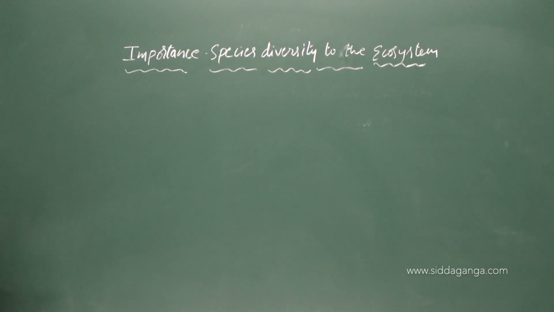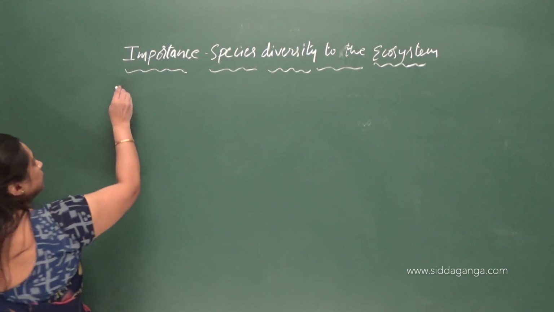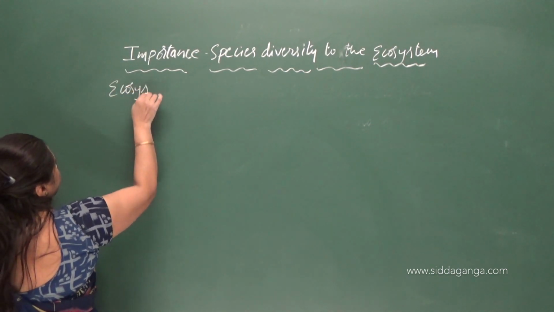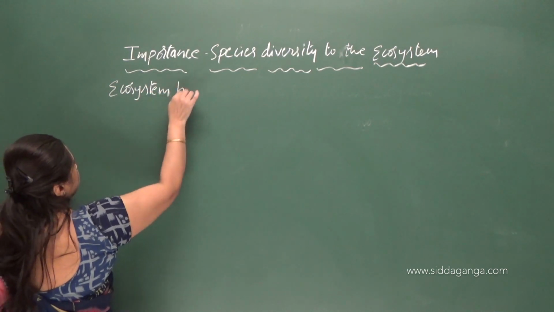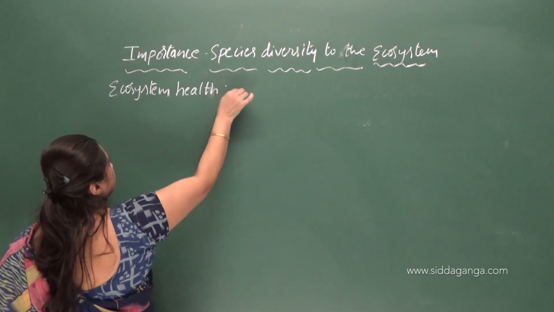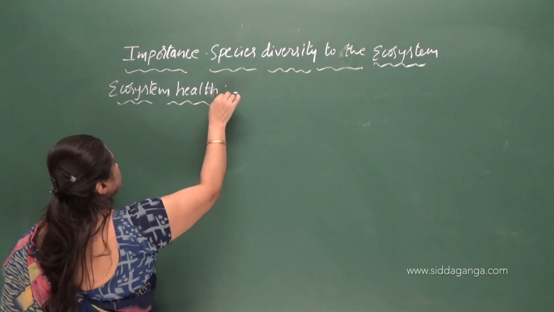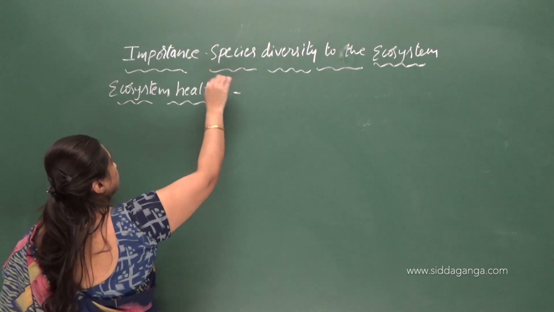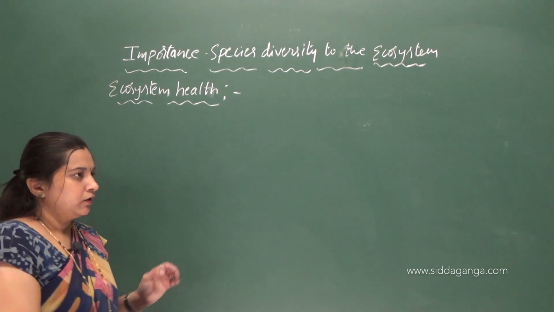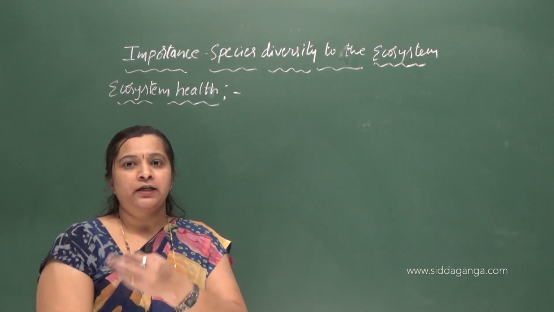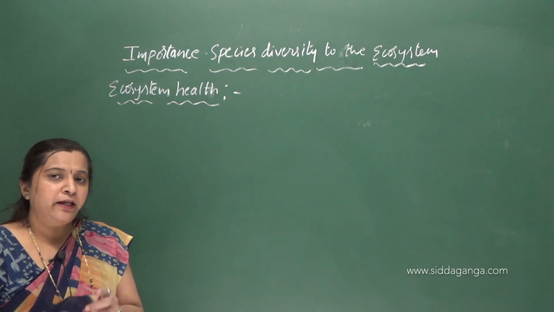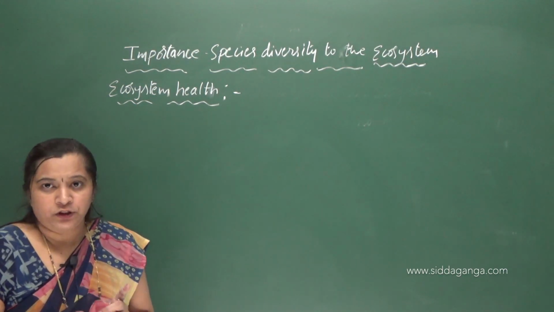Then next is ecosystem health. As I said, species diversity, that is species richness, plays an important role in maintaining a healthy ecosystem, right?